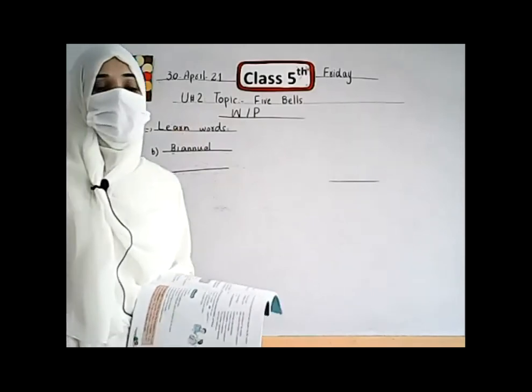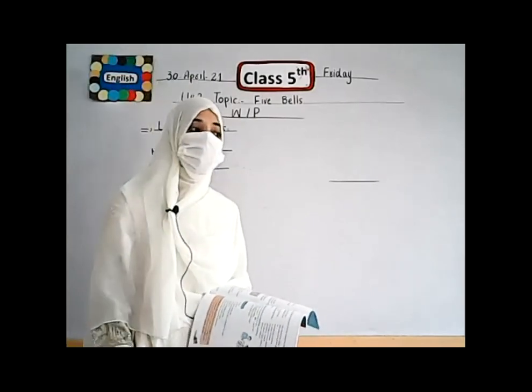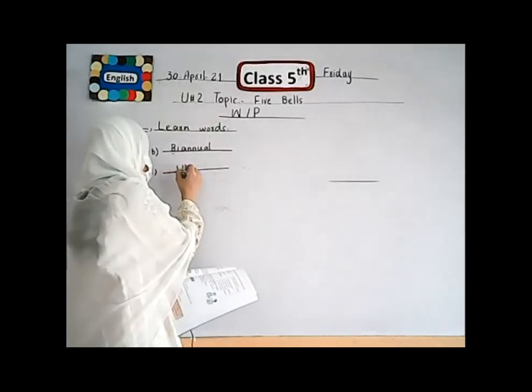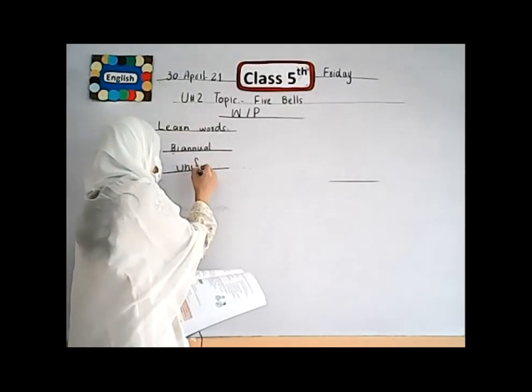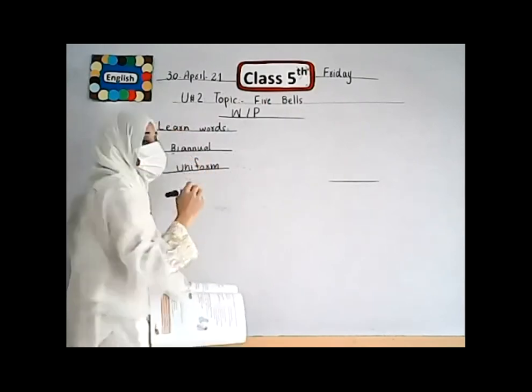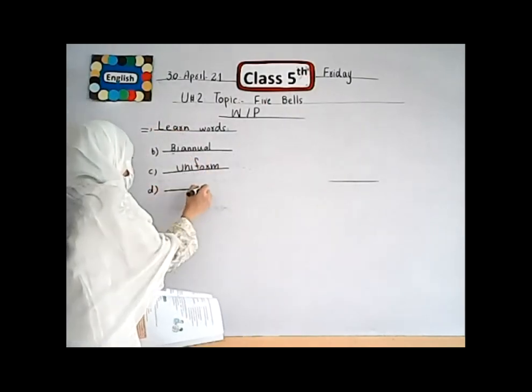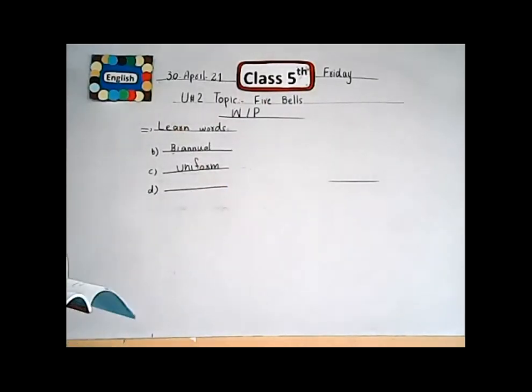When all the people wear the same one, then it is uniform. I hope all of you understand.